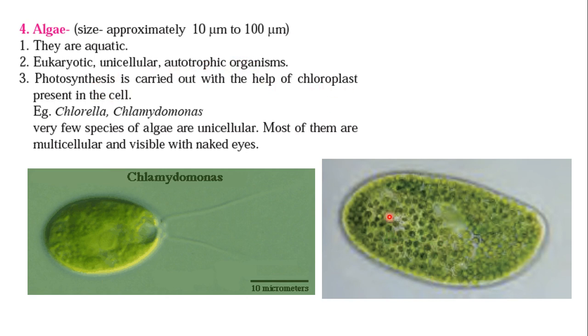Have you seen the green part here? These are the chloroplasts, and because of the chloroplast they use the process of photosynthesis for their food. Very few species of algae are unicellular. Most of them are multicellular and visible to the naked eye. Chlamydomonas is an example here, and Chlorella is an example here.